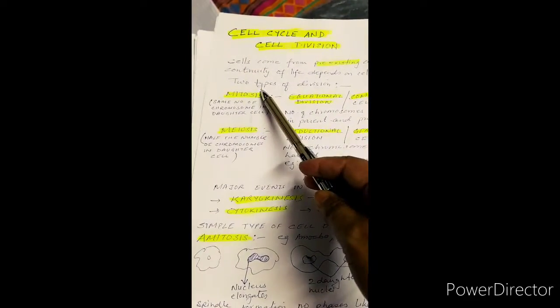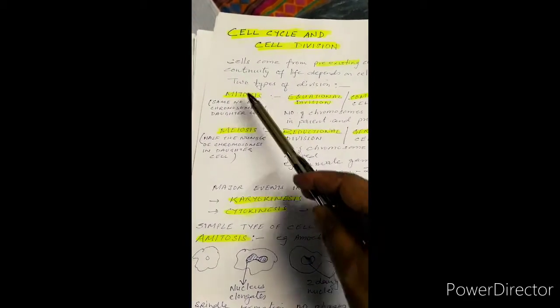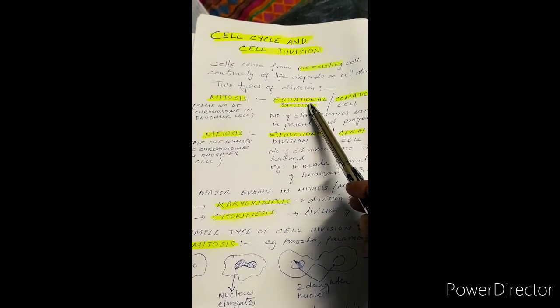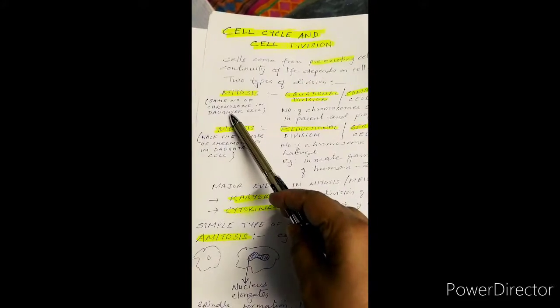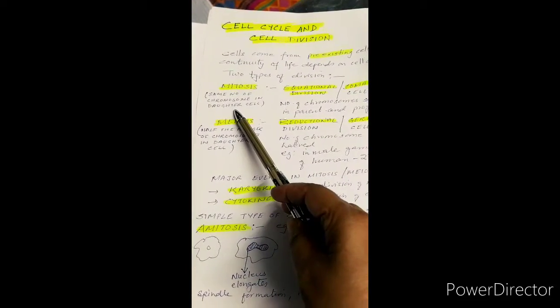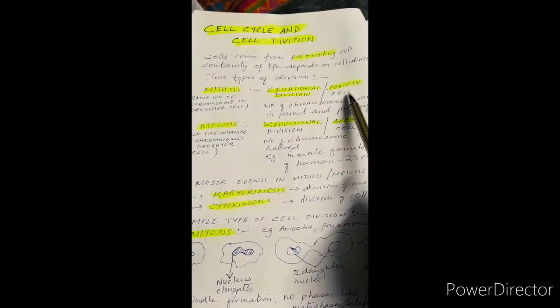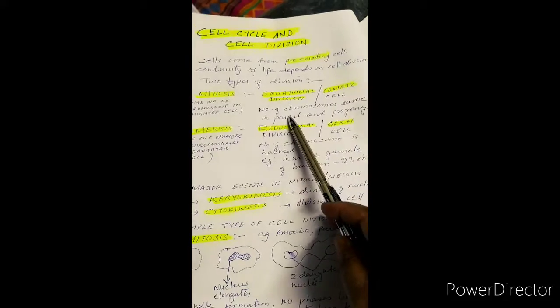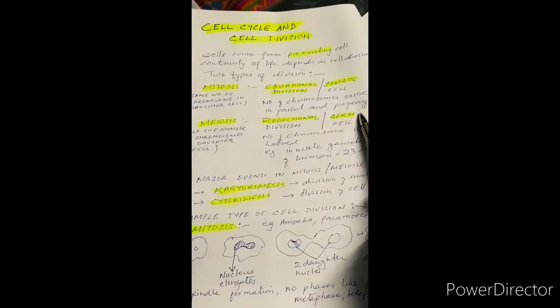that is mitosis and meiosis. Mitosis is also known as equational division. Why is it called equational division? Because they have the same number of chromosomes in their daughter cells. It takes place in the somatic cell, that means the general body cells, and the number of chromosomes is the same as it is present in the parent and the progeny.